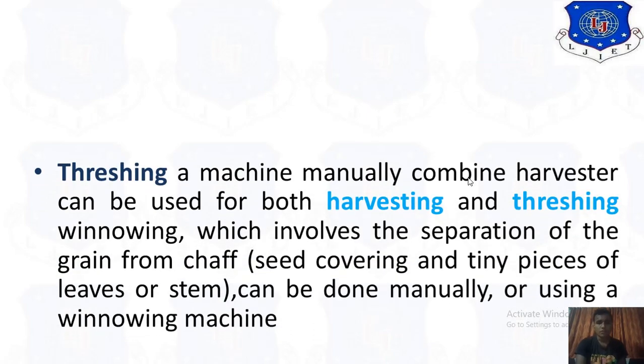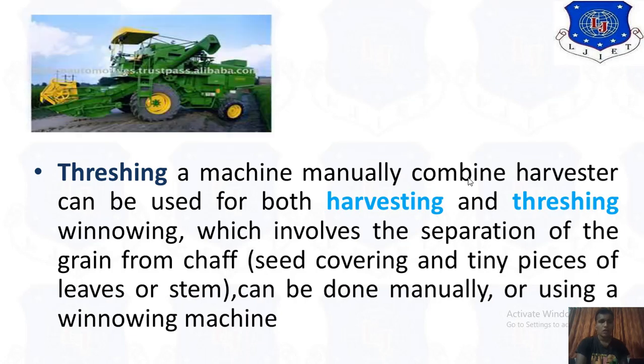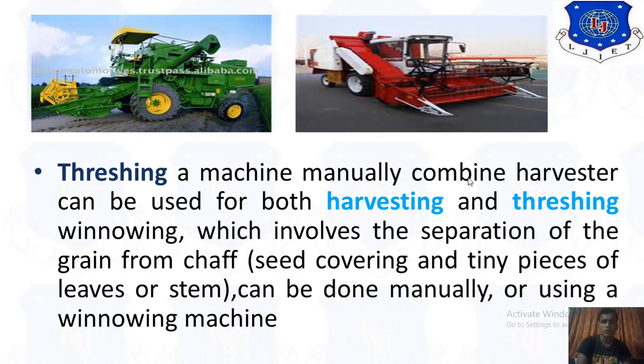Now threshing. A combine harvester can be used for both harvesting and threshing. Winnowing, which involves the separation of grain from chaff, meaning seed covers and teeny pieces of leaves and stem, can be done manually or by using winnowing machines. So that is the process of harvesting and threshing. That is an actual JCB type machine used in these pictures. You can see that it is modern technology.